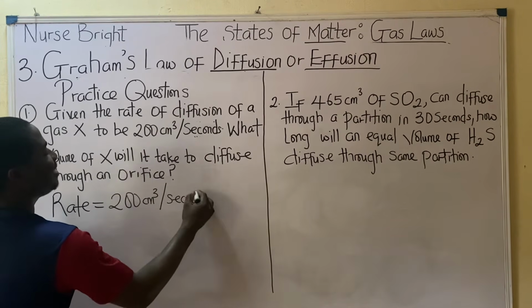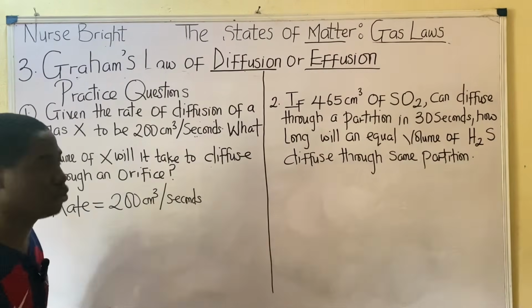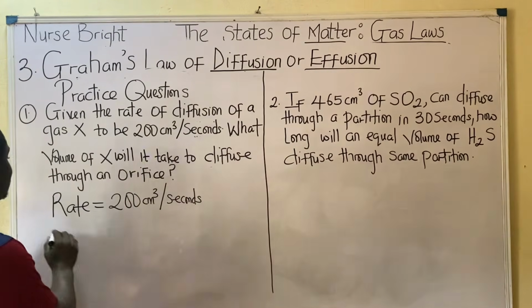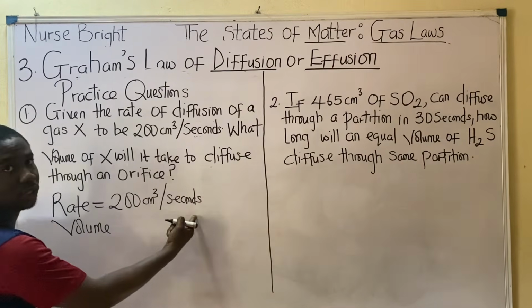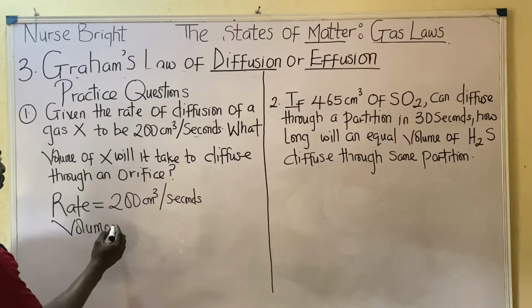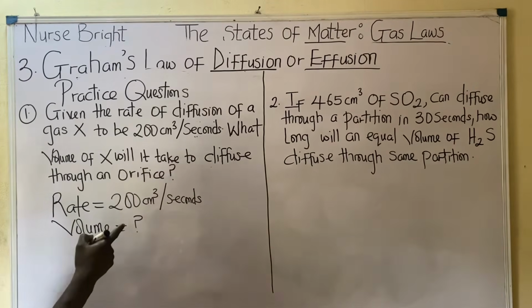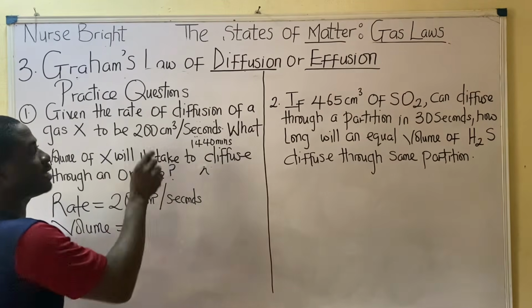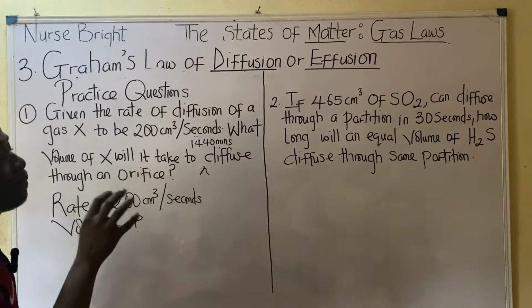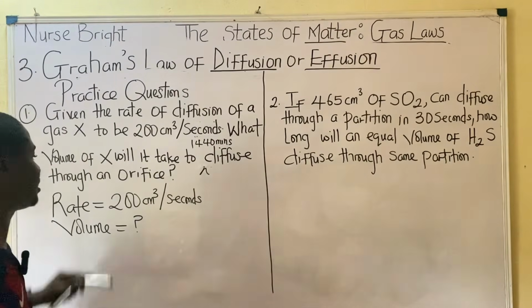Remember, I will say it as we progress. Just hold on. It's very easy. What is the volume? I did not talk about how to get these units, but it's simple. I'm going to talk about it now. What is the volume of X? They're asking us to get the volume of X. What volume of X will it take 1440 minutes of that particular gas to diffuse through an orifice? It's very easy, which is gas X.